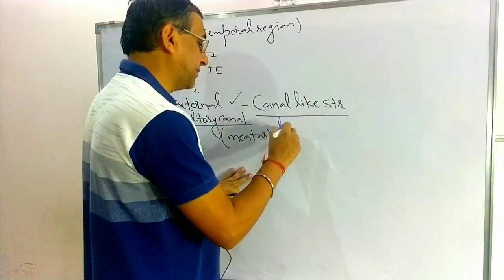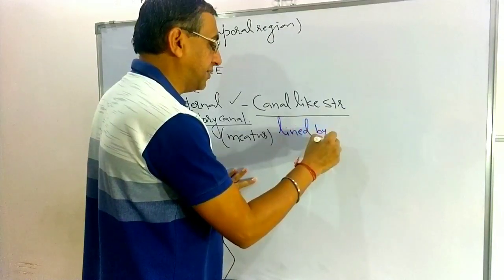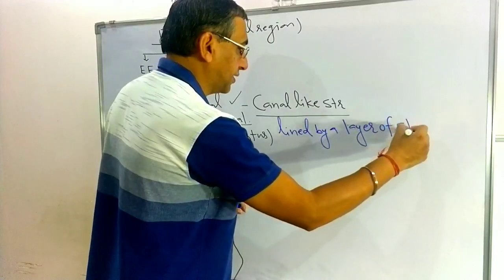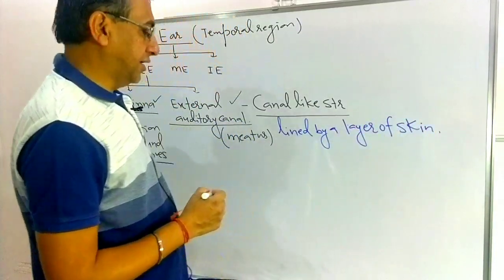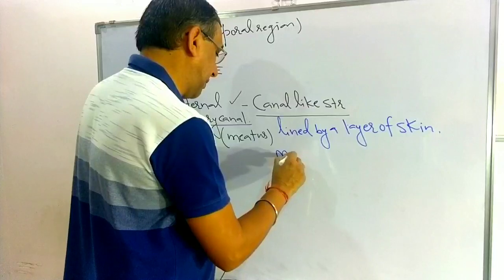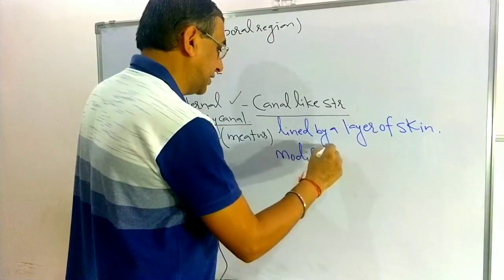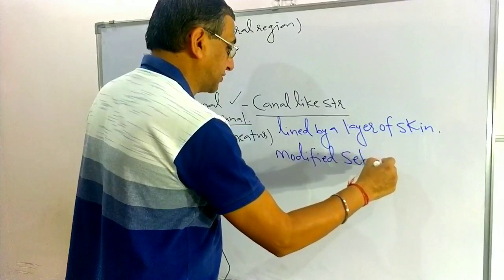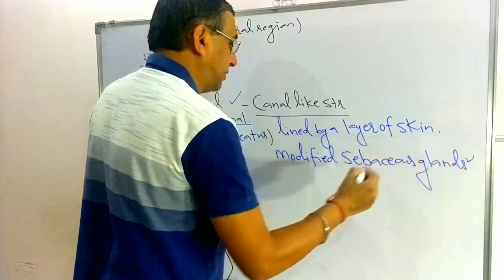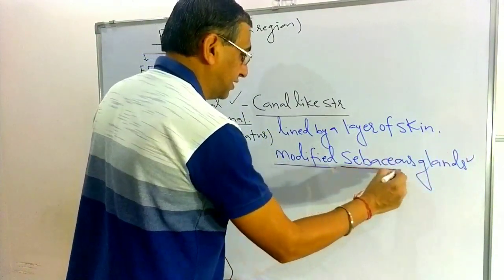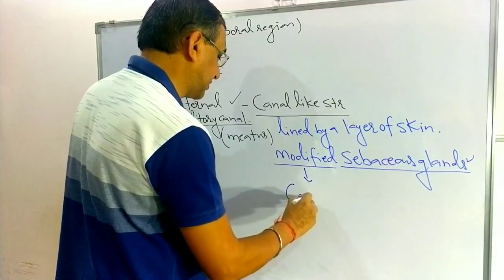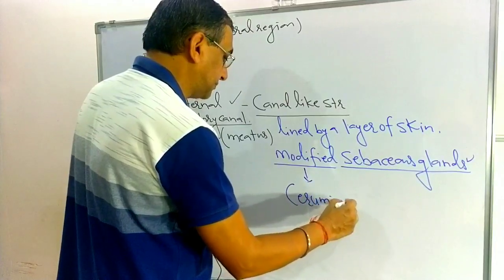Internally it is lined by a layer of skin, having modified sebaceous glands. The ear has modified sebaceous glands, and the name of these modified sebaceous glands is the ceruminous gland.